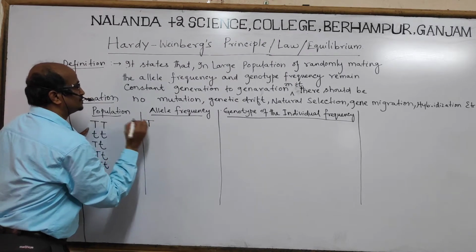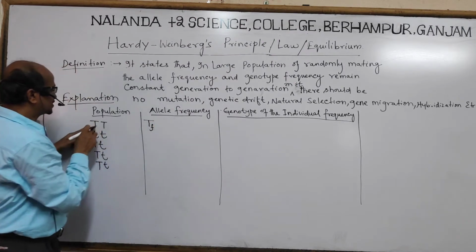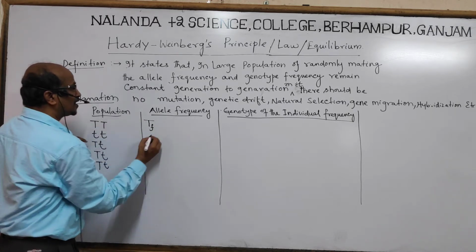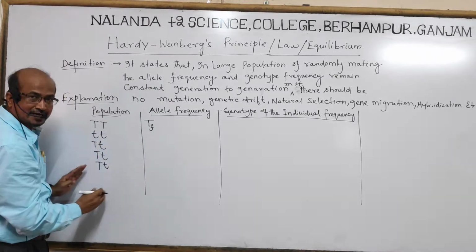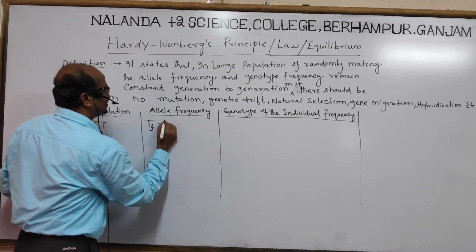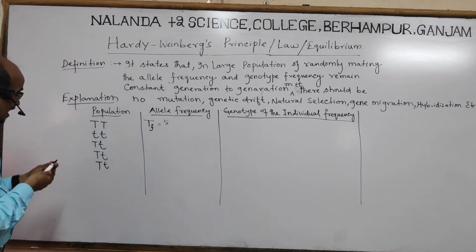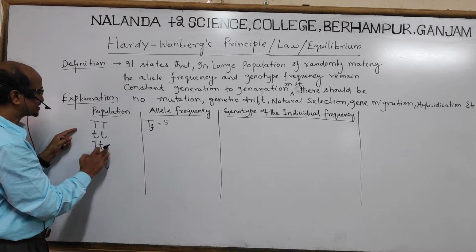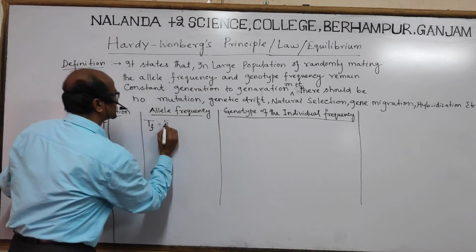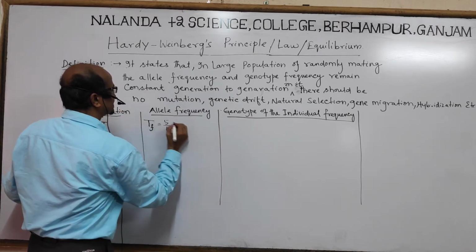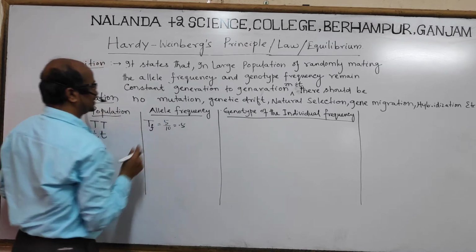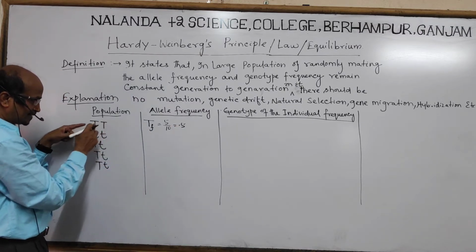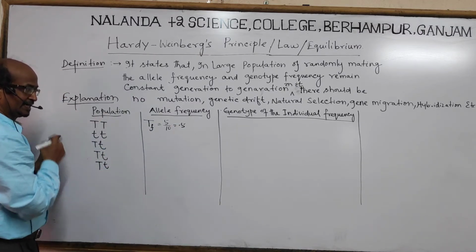Take the tall frequency. Tall, how many? 1, 2, 3, 4, 5. So the tall allele count in this population is 5 out of how many? 1, 2, 3, 4, 5, 6, 7, 8, 9, 10. So 5 by 10, that is 0.5. So the tall allele frequency is 0.5, because there are 5 capital T in the total of 10.